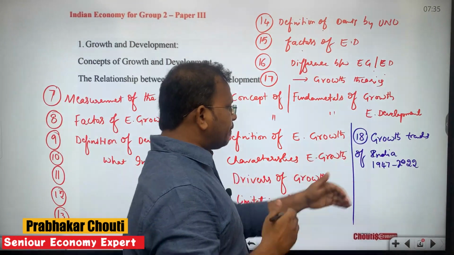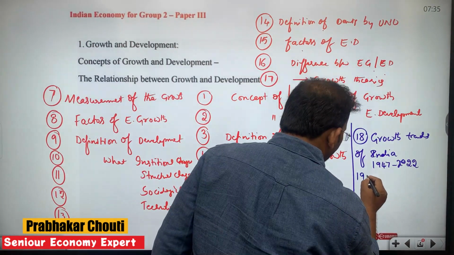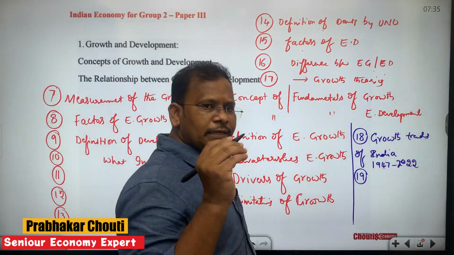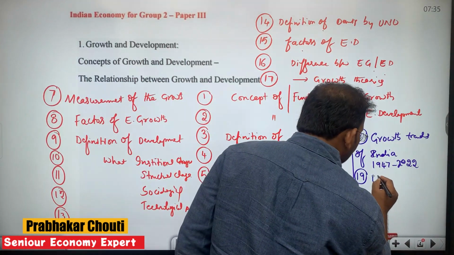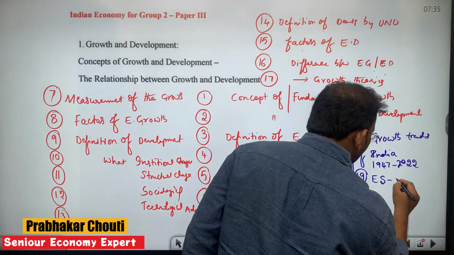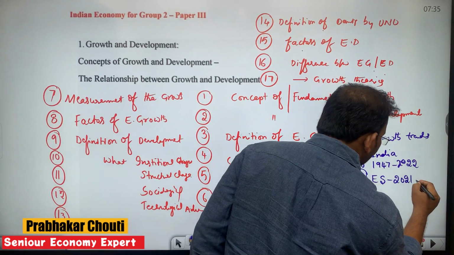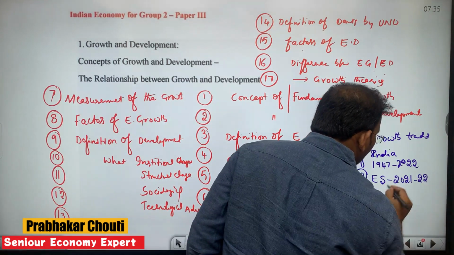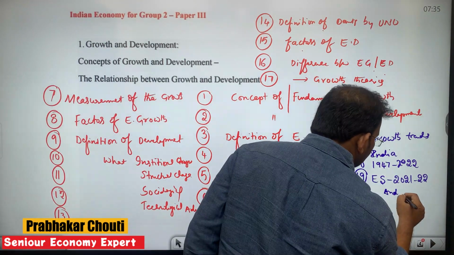Along with this 18th subtopic, as part of the 19th subtopic, we will also go through the Economic Survey 2021-22 and its growth patterns.